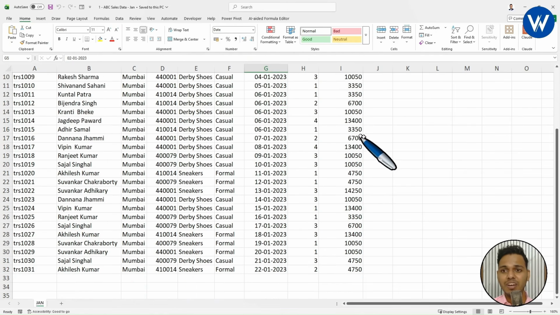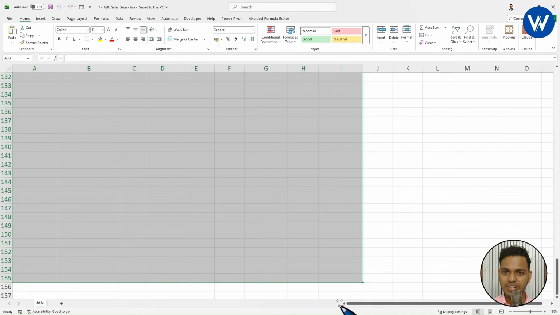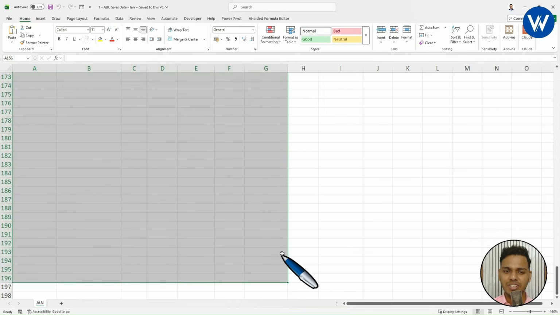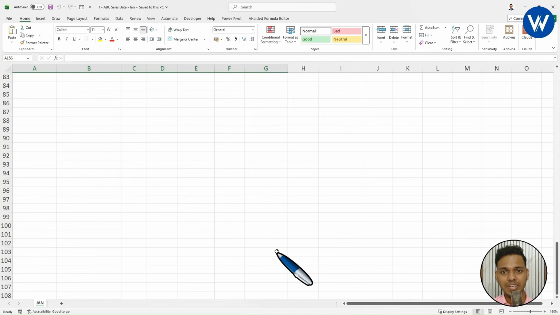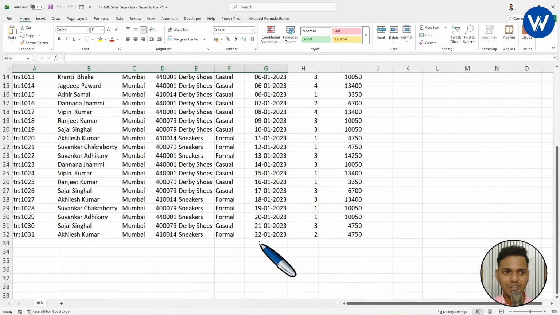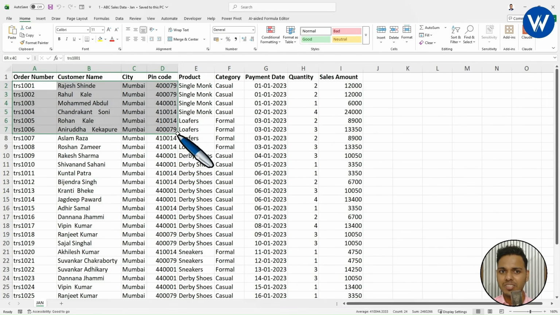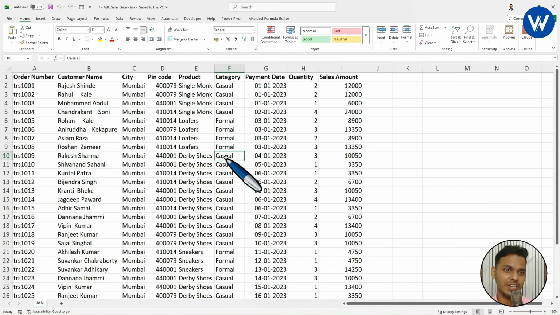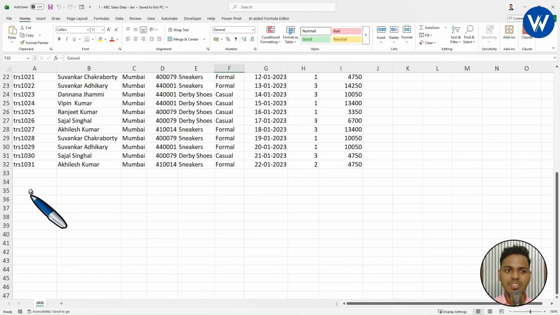I want to bring the February data below the January data, and in the same way the March data. So basically I want to append the data into one single Excel workbook. If you copy the February data and paste it over here, and in the same way March, it is completely time consuming. It will take hours of time.